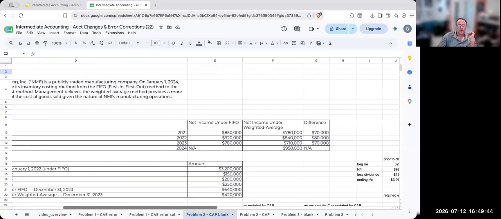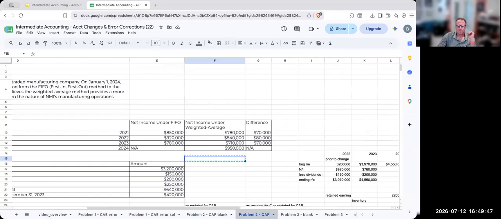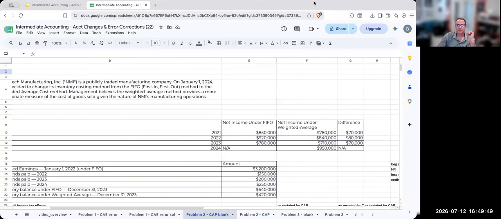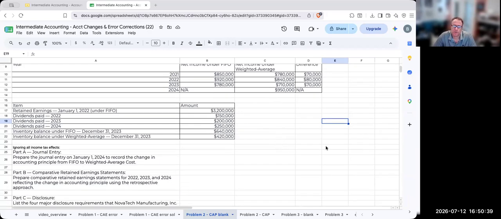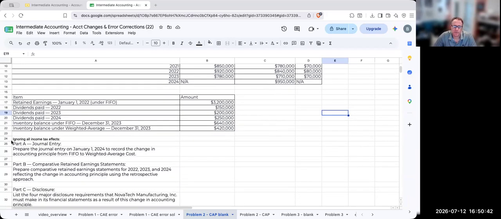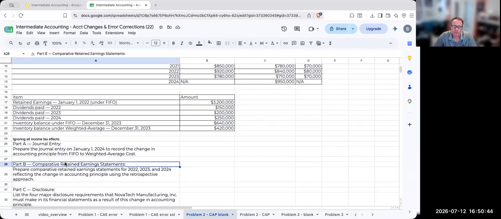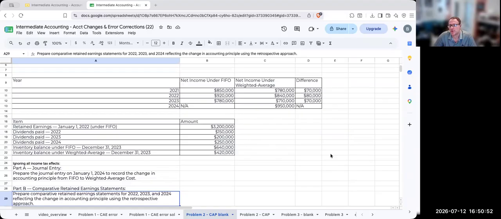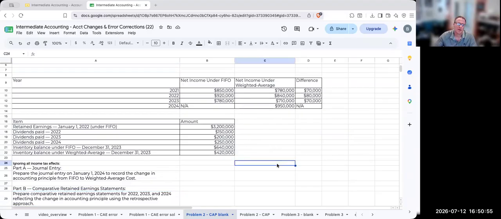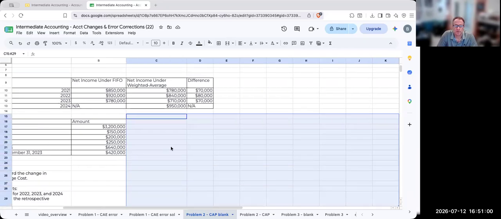Okay. So just give me a moment. What I'm going to do for this particular question is take a little bit of a different approach. I'm going to make new comparative retained earnings statements for 2022 and 2023, using the retrospective approach. So we'll start on that with this particular one, making the new retained earnings statements.